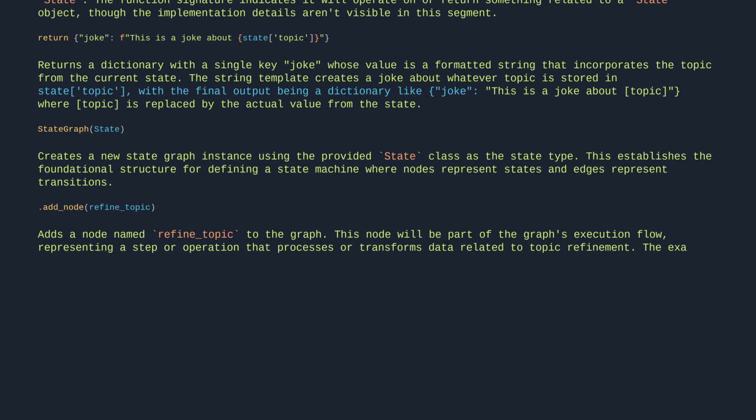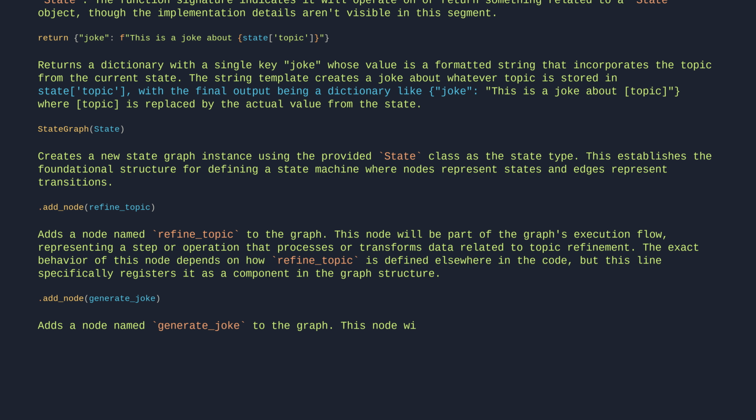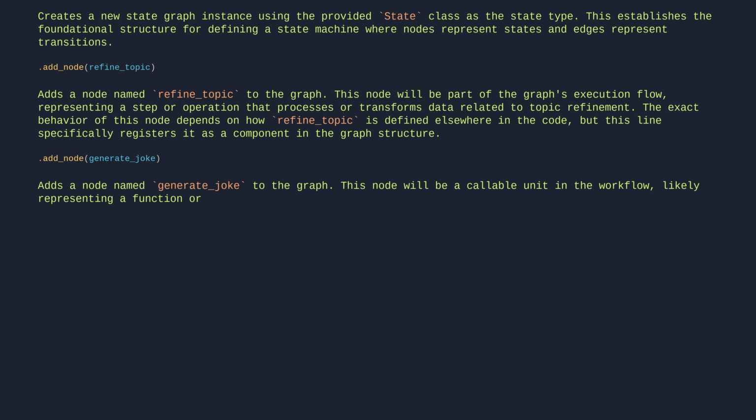The exact behavior of this node depends on how refine_topic is defined elsewhere in the code, but this line specifically registers it as a component in the graph structure. Add node generate_joke adds a node named generate_joke to the graph. This node will be a callable unit in the workflow, likely representing a function or component that generates jokes when executed.